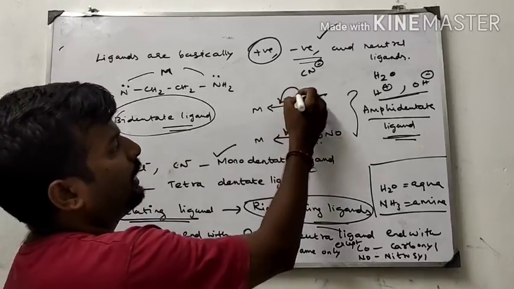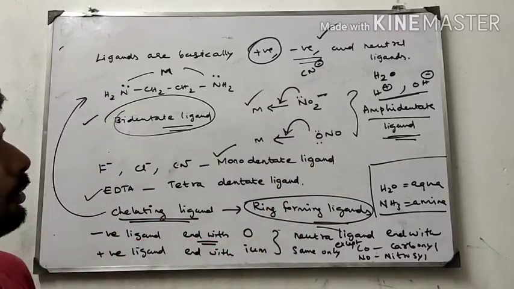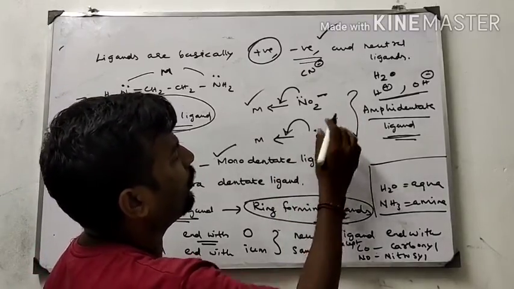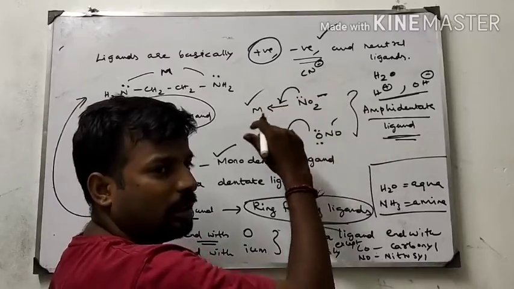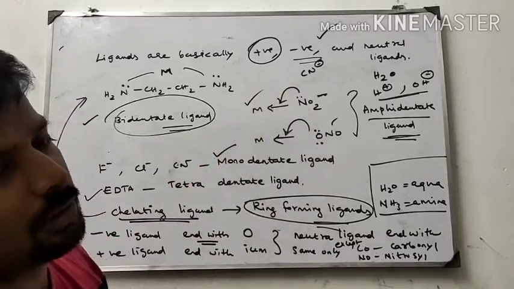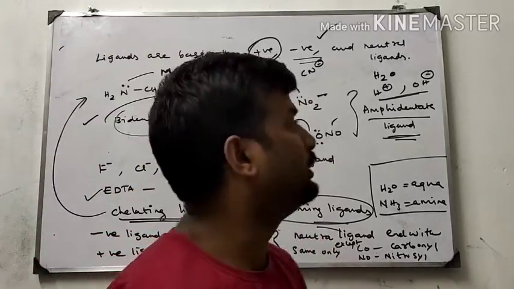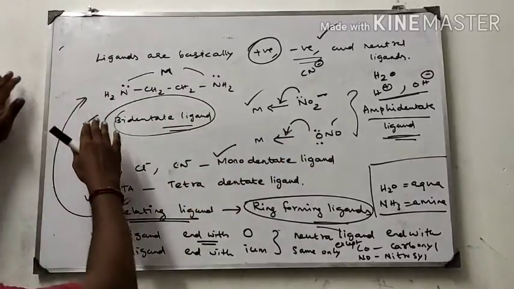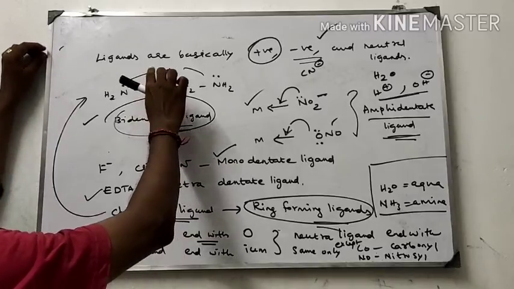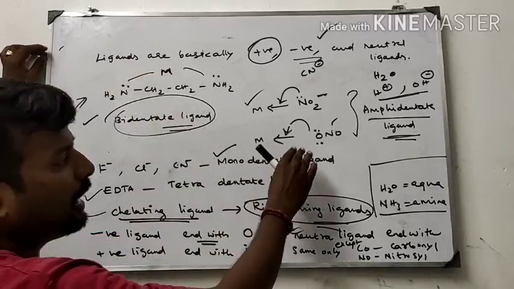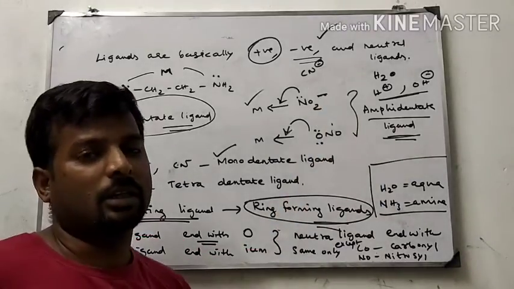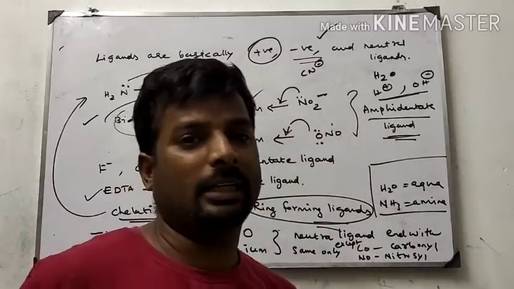First nitrogen donates. Suppose a second metal reacts with the same species in this category, then oxygen donates. So these two happen in different scenarios, but there is a chance of donating two times. In a bidentate ligand, two species donate electrons to the metal at the same time. Here, two species donate electrons but at different times with different metals. So they are called ambidentate ligands.